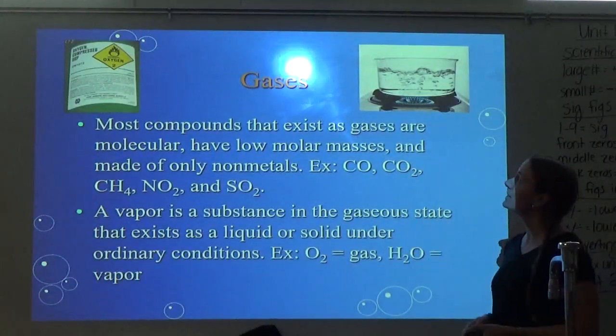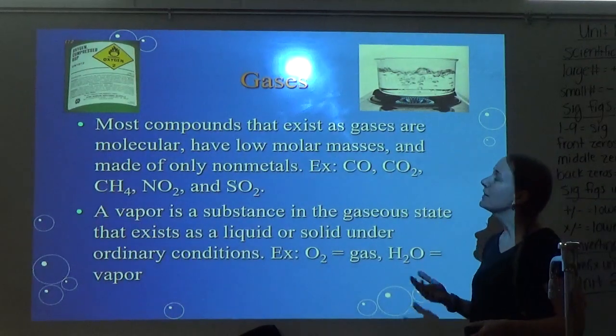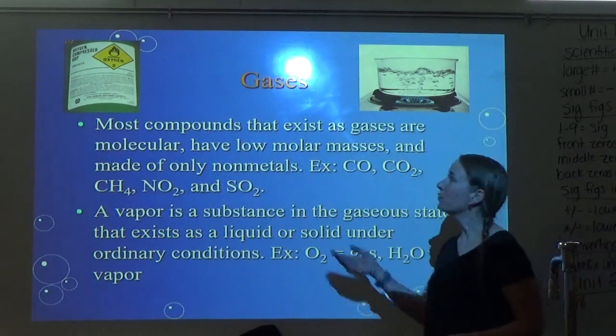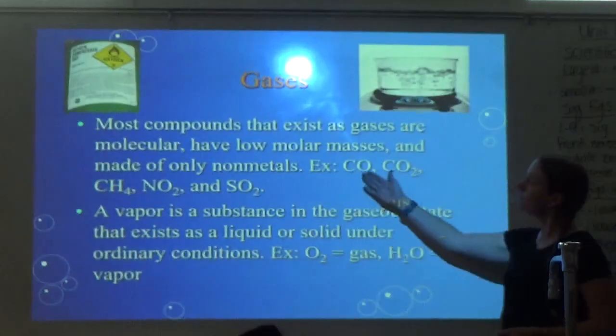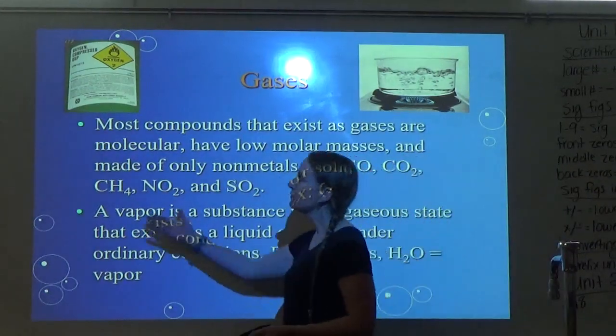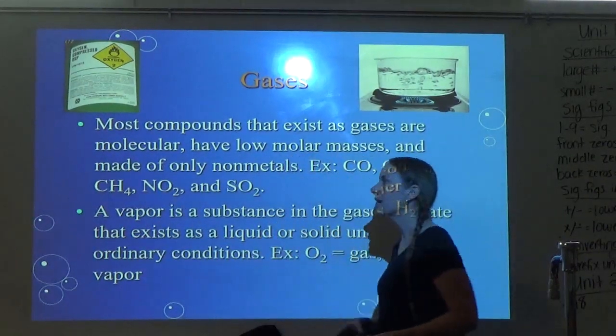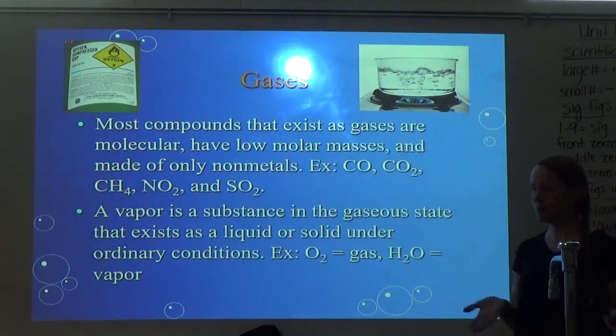So most compounds that exist as gases are molecular. They have low molar masses and they are made of only nonmetals. But you should of course know that because once we say it's molecular, molecular tend to be made of nonmetals. So for example, CO, carbon monoxide, CO2, carbon dioxide, CH4, methane, NO2, nitrogen dioxide, and SO2, sulfur dioxide. So notice that they are all nonmetals.